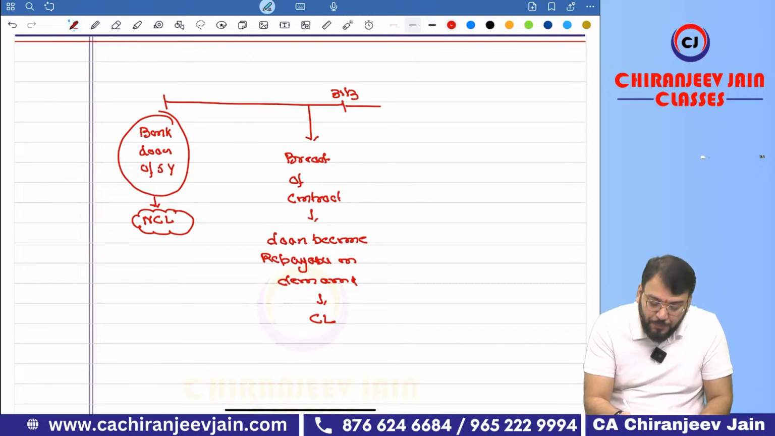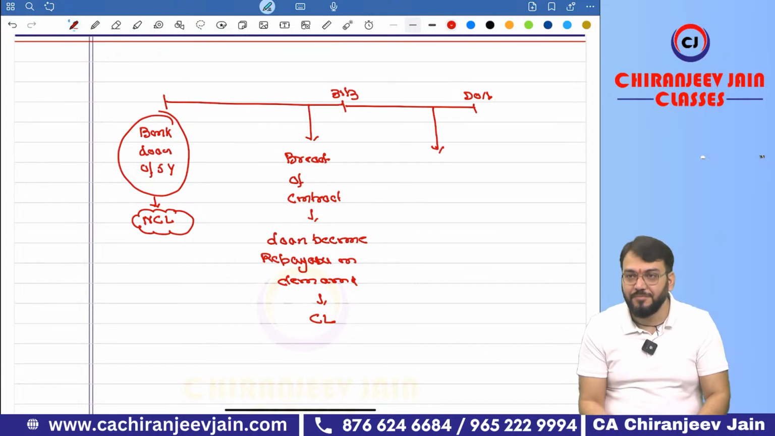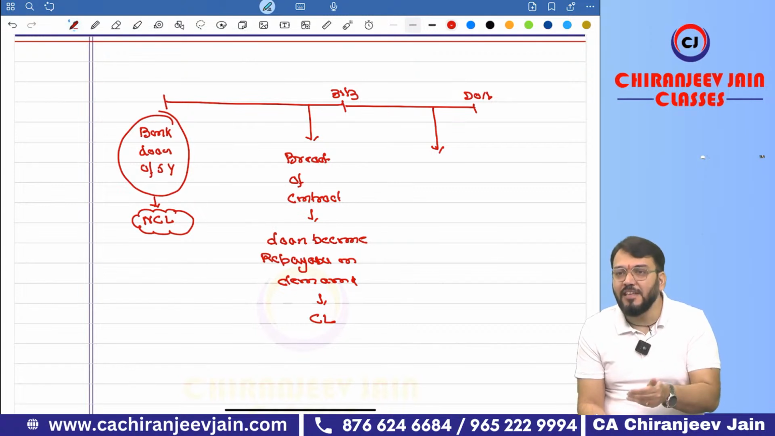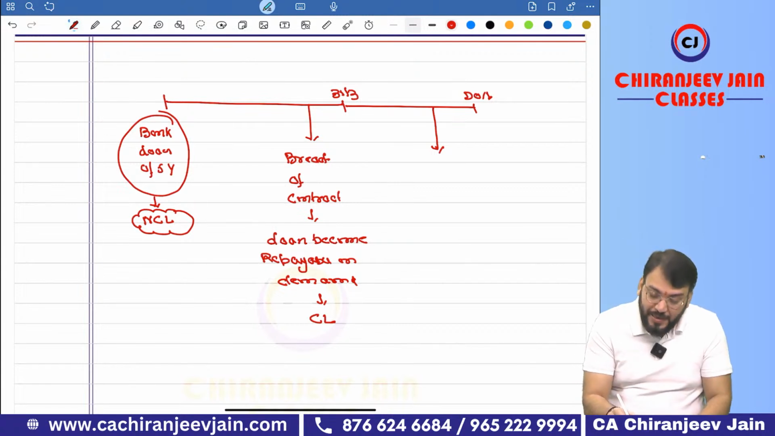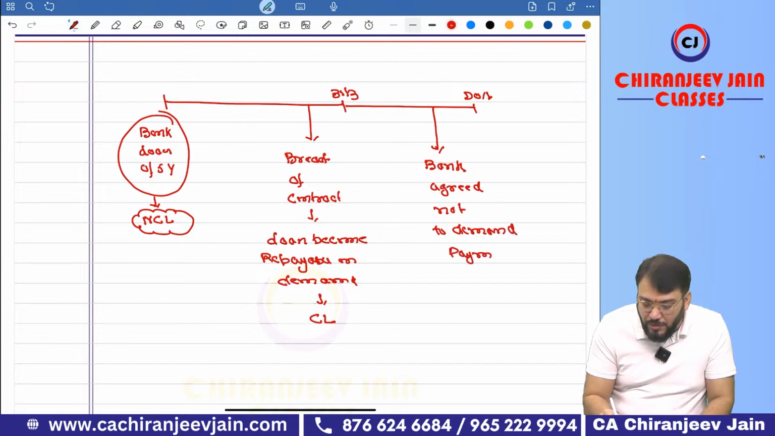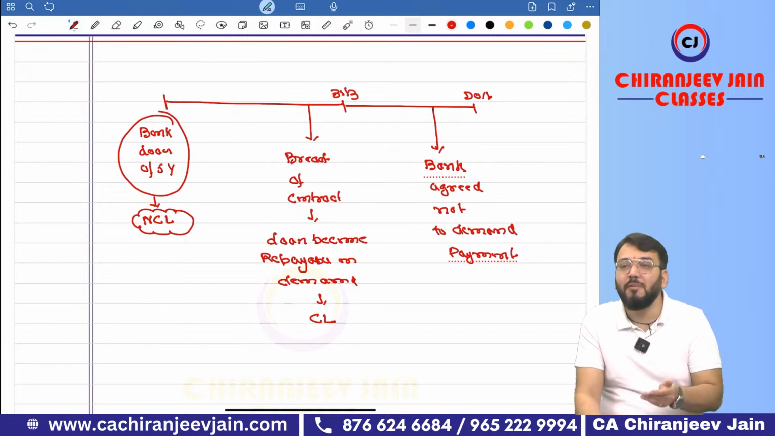Now what happened? Before approval of the financial statements, the bank agreed. Of course, some negotiation was done. The entity has done some negotiation with the bank, and the bank agreed not to demand payment. Understood? Not to demand payment. Means they will not demand payment.